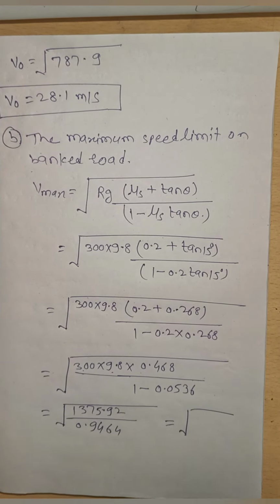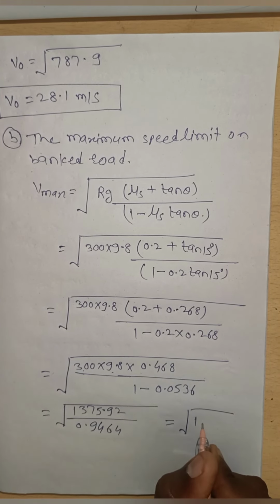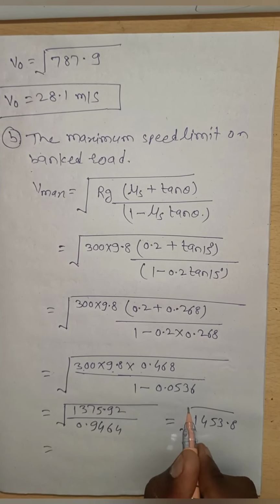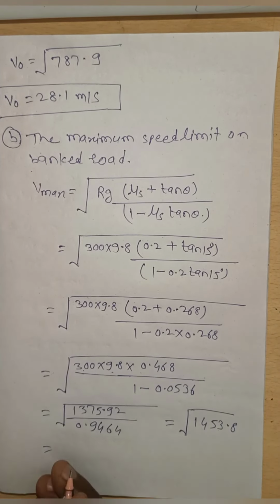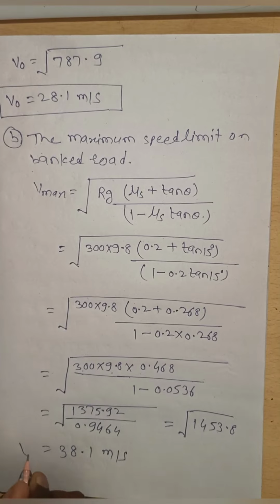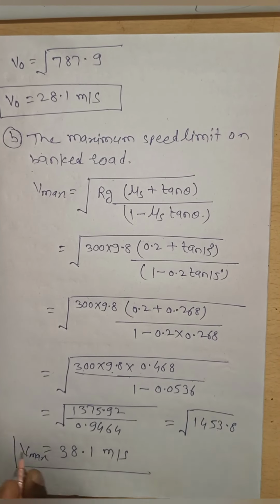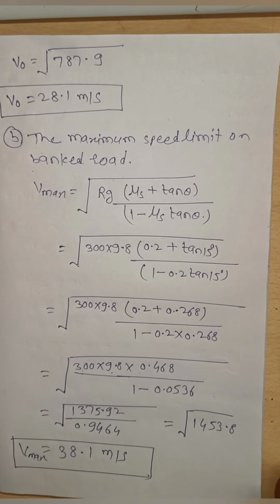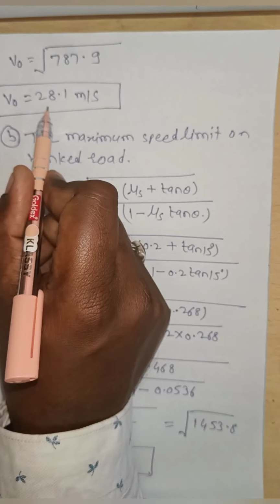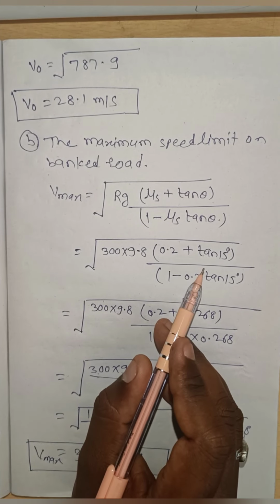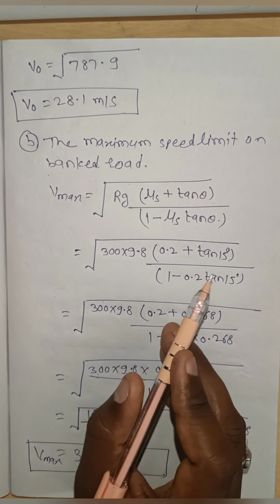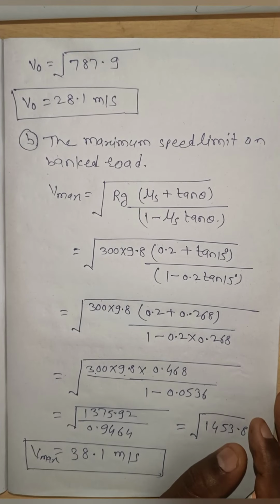Now this is the square root of 1375.92 divided by 0.9464, we get 1453.8. Then the square root of 1453.8, we get nearly 38.1 meter per second. Now this is the maximum speed limit to avoid slipping on a banked road: 38.1 meter per second. And the optimum speed on a banked road, when the angle theta is 15 degree and the coefficient of static friction is 0.2, is 28.1 meter per second.